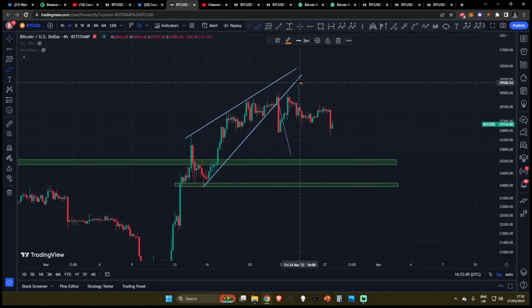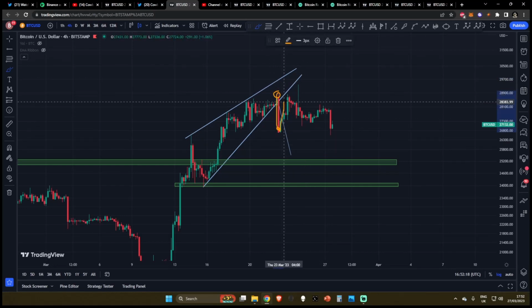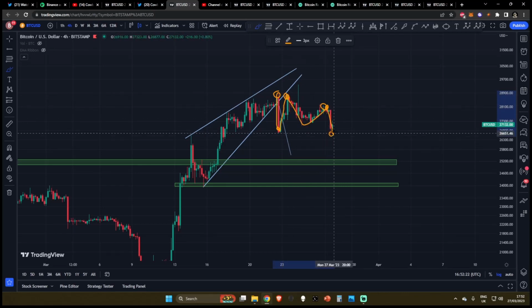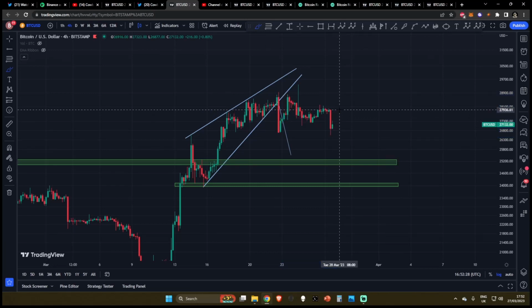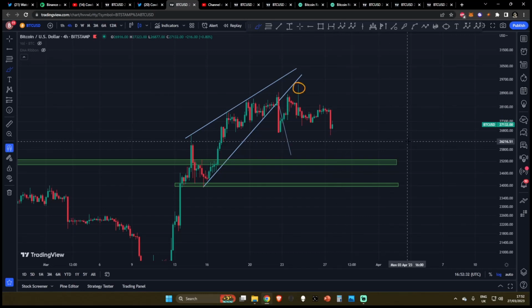Do ignore this quick liquidation grab. This didn't happen on the rest of the market. So what we really have is lower highs, lower lows, lower highs, preceded by another lower low. So as you can see, we are bouncing back a little bit at this moment in time, so do expect a lower high to start forming definitely before we do come to the $28,000 region.